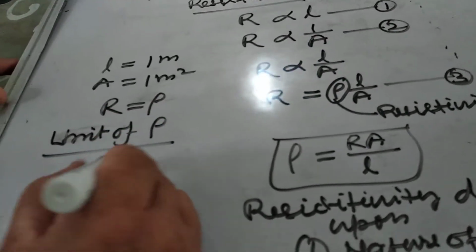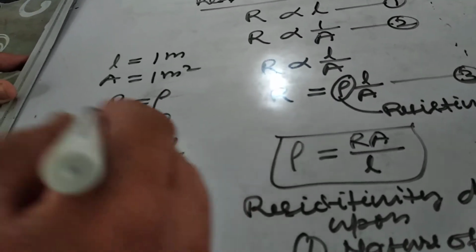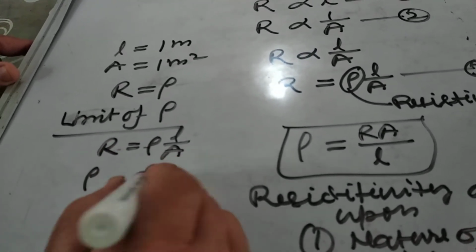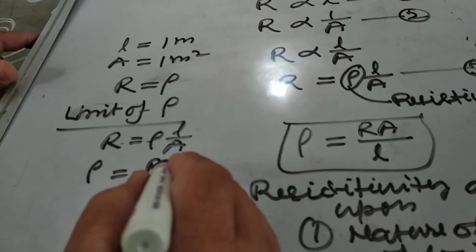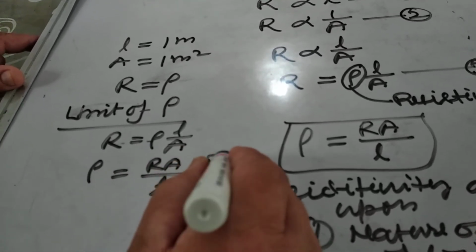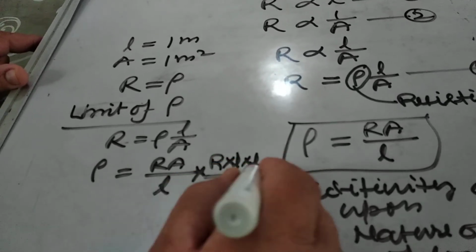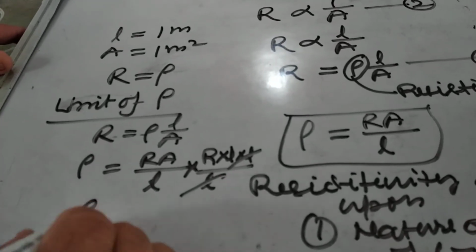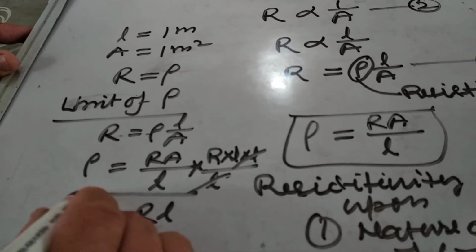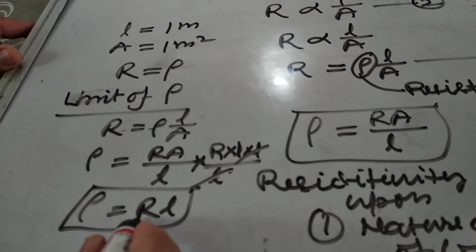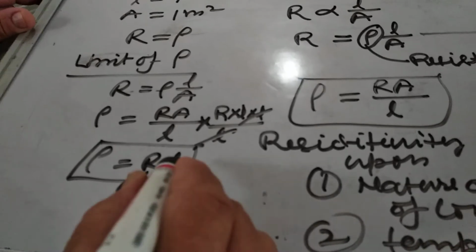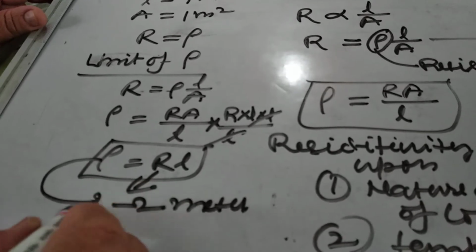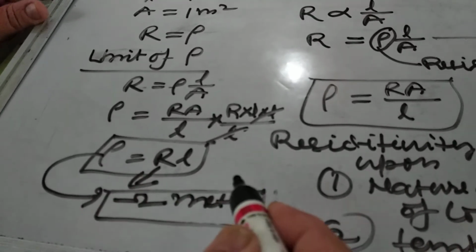From the equation R is equal to rho L upon A, we get rho is equal to RA upon L, and area means length into length, so L cancels, and rho is equal to R times L. So the unit of resistivity: the unit of resistance is ohm and the unit of length is meter, so the unit of resistivity is ohm meter.